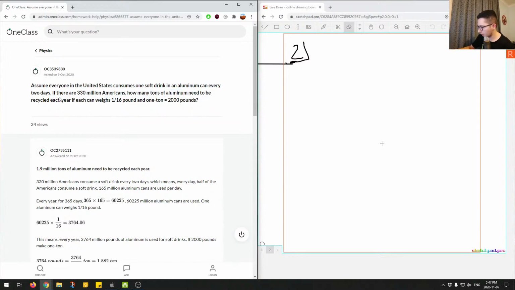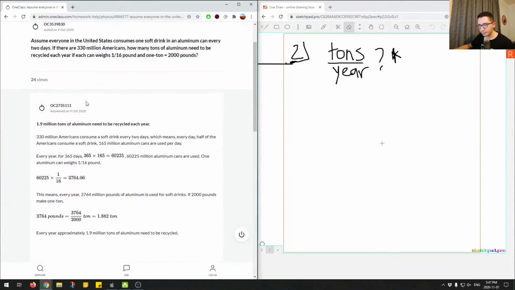So I'll write that down. We want to know how many tons per year. That's our goal. So this is a good first step to think about: what is the end goal we're looking for? Looking quickly at the junior tutor's answer, we can see that they've gone step by step. Let's just think about this.